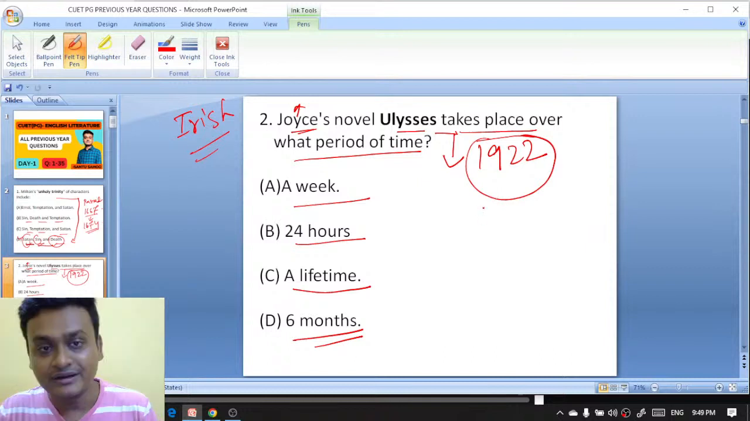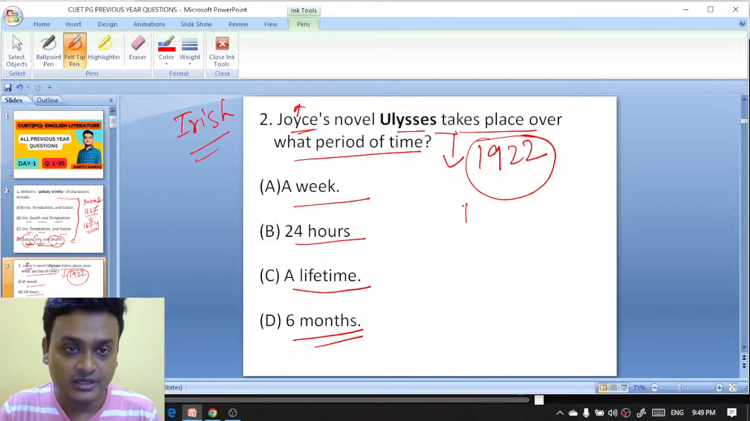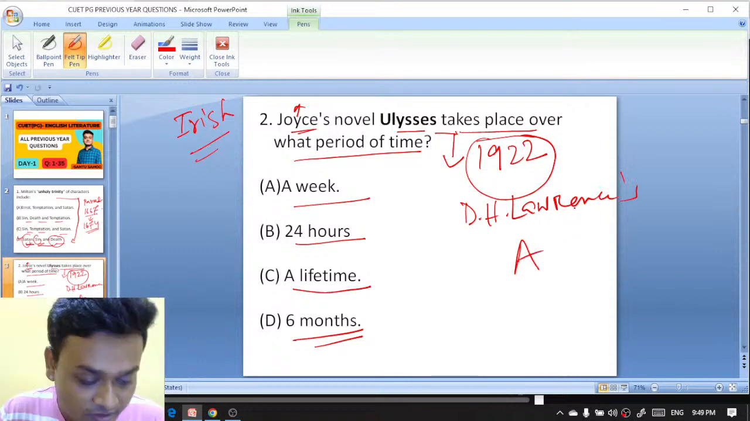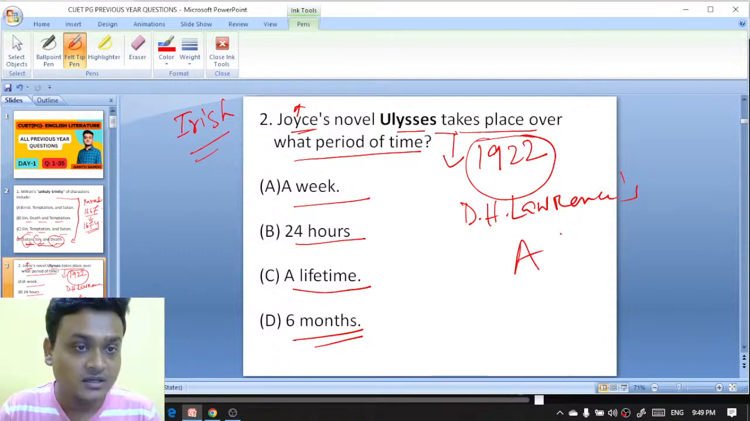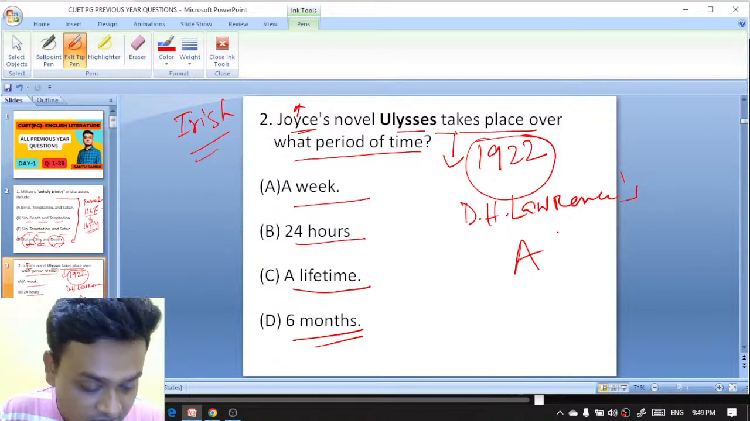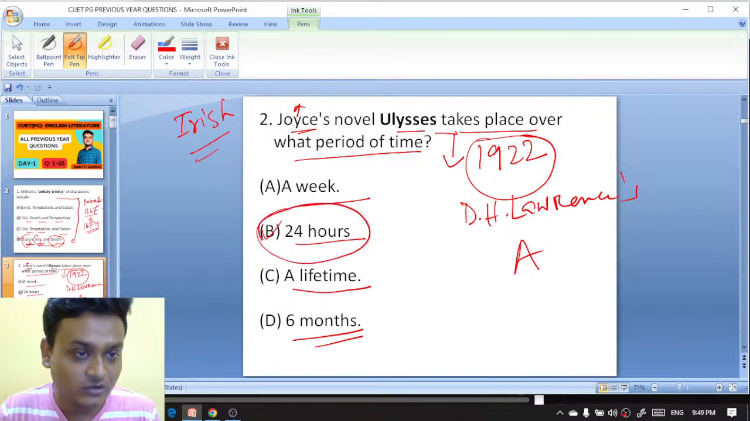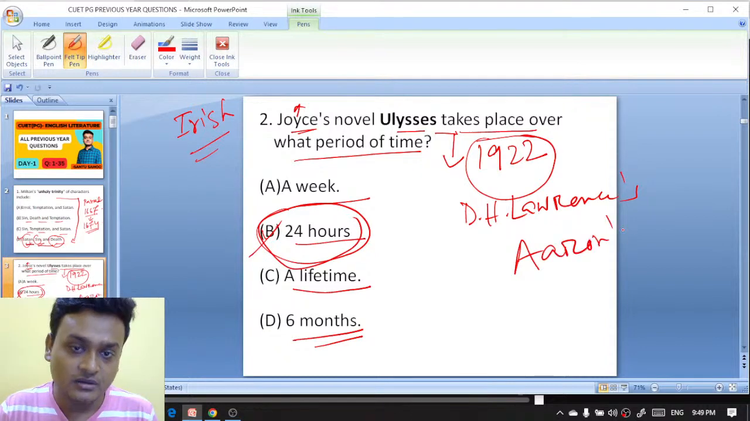That is D.H. Lawrence's Aaron's Rod. Priyangshu, Pragati, Priti, then Isna, they are all saying that 24 hours. Exactly right, 24 hours is the right answer. So the D.H. Lawrence novel, Aaron's Rod, was also published in 1922.